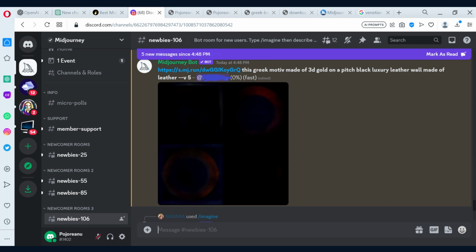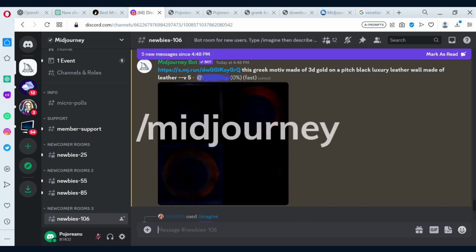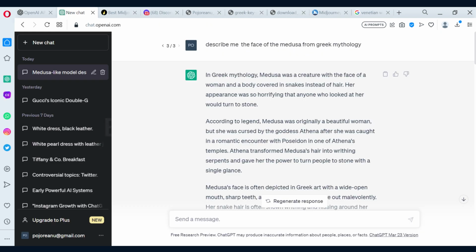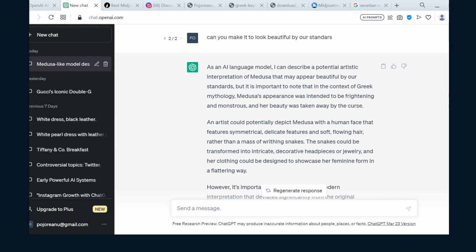First, I was playing around with Midjourney to see how I get the Medusa face, how I make it realistic, what angle I'm going to use, what cameras, and what weight of the image, and maybe some other mixing and blending. I knew I had to use multiple combinations and multiple prompts in order to do this in 4 hours. Second, I started playing with ChatGPT to describe the Medusa, the mythological Greek creature. And I did get some results from ChatGPT, and then I started working on the logo.